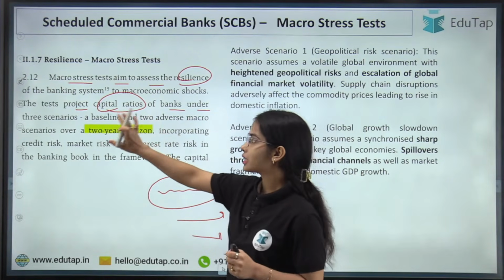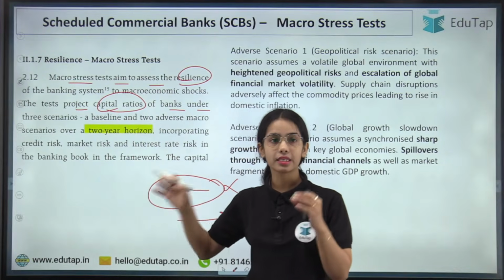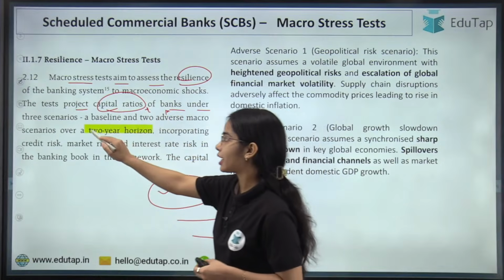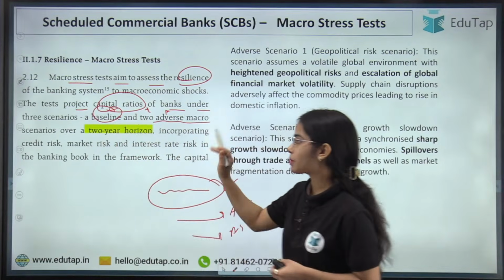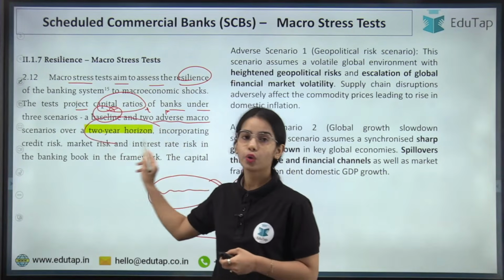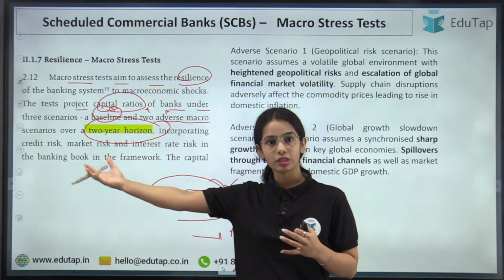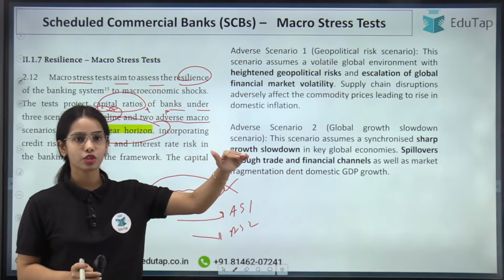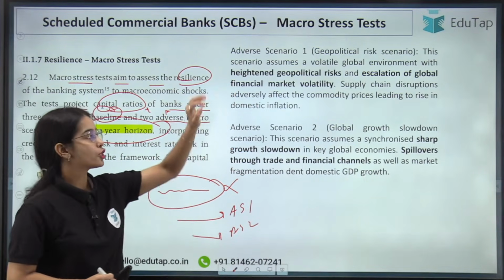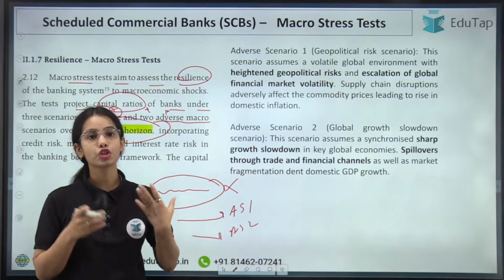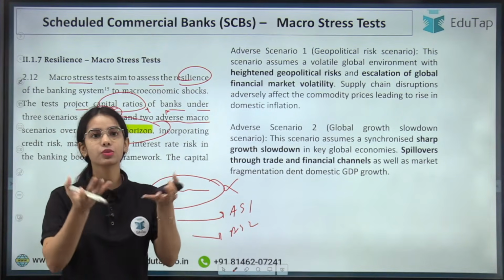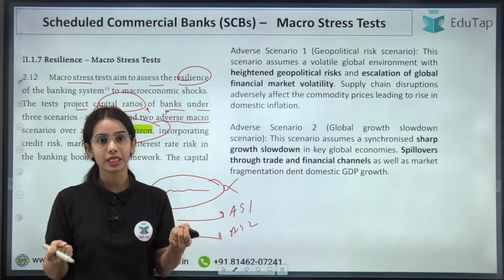So basically, the macro stress test projects the capital ratio of banks under 3 scenarios, the baseline and 2 adverse macro scenarios, over a 2-year horizon. That means in the coming 2 years, what will be the capital ratios in the normal situation, in adverse situation 1, and in adverse situation 2. Adverse scenario 1 takes into account the geopolitical risk scenario. That is, if tensions increase between the countries, the geopolitical tension increases.